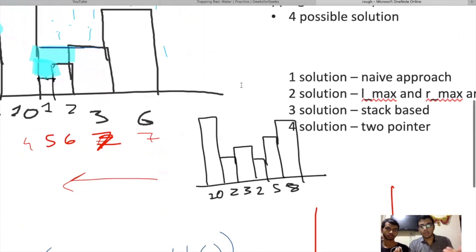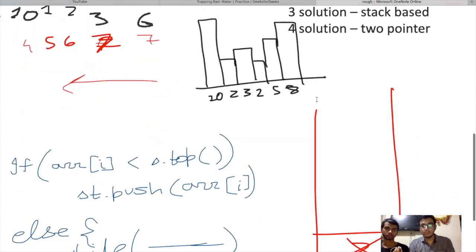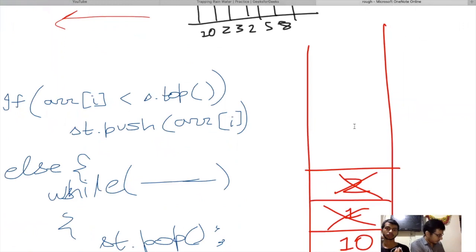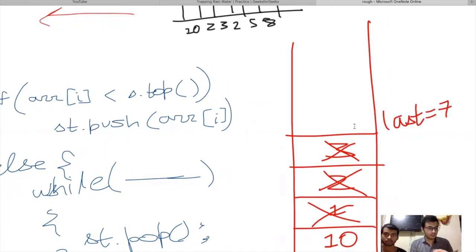Now moving further, next comes 6 in front of us. And obviously we'll push 3 before moving to the next element. Now comes 6. So 6 is greater than 3, so firstly we'll store the index of 3 in a temporary variable called last. So last equals to 7. And moving next, 10 is not greater than 6, so we will not pop it out.